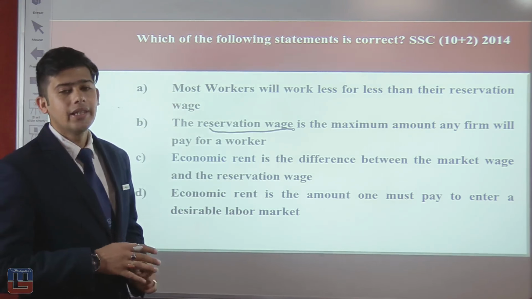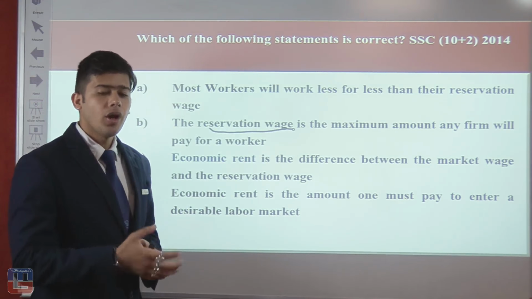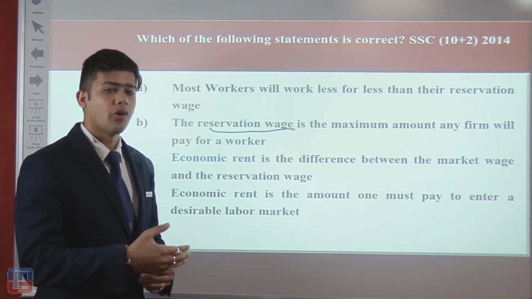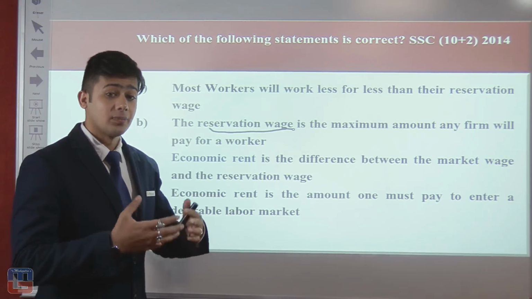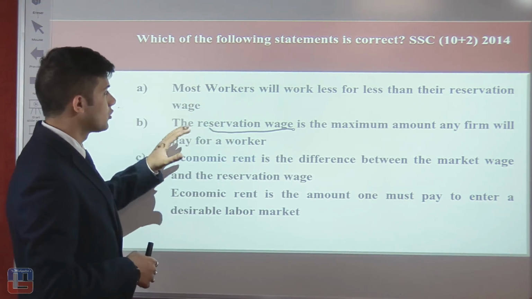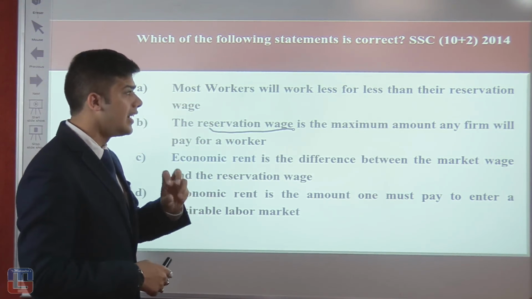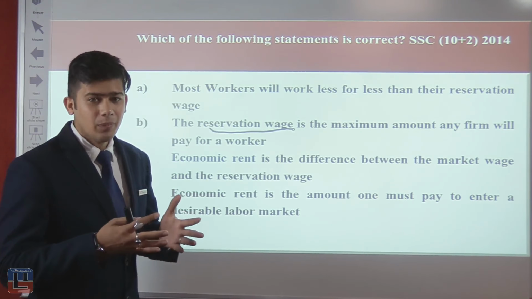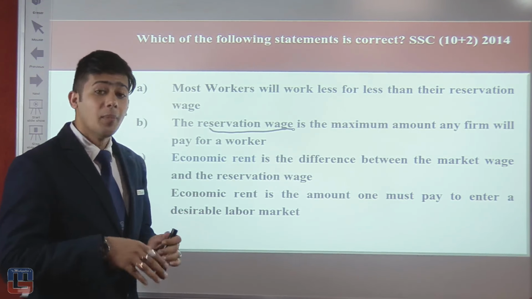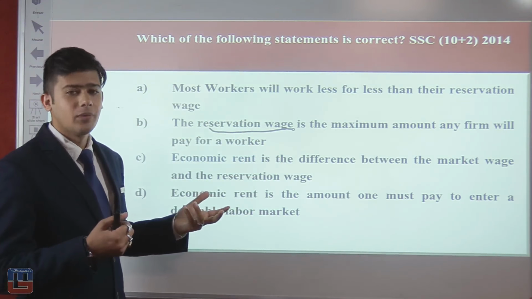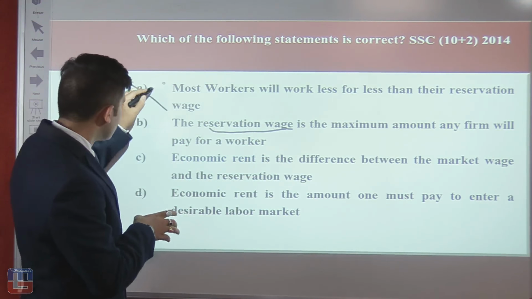Now reservation wage is the minimum wage that an employer or an owner would give for a particular product, for example for a land, for transportation. So that is reservation wage. So in the first sentence, most workers will work for less than their reservation wage. That is incorrect, because every worker has to work for a minimum wage, and if they have to work for less than their minimum wage, perhaps they would not work. So option A is incorrect.